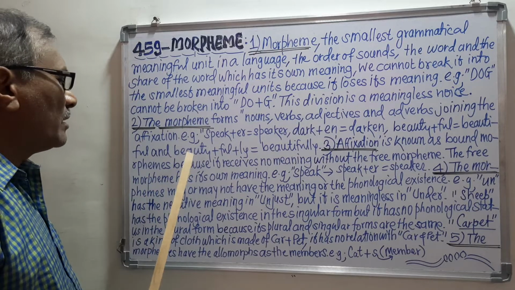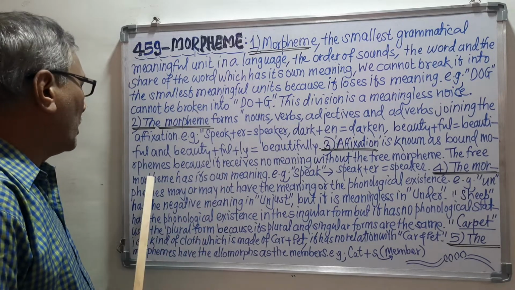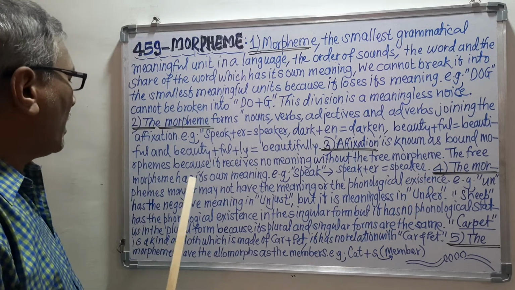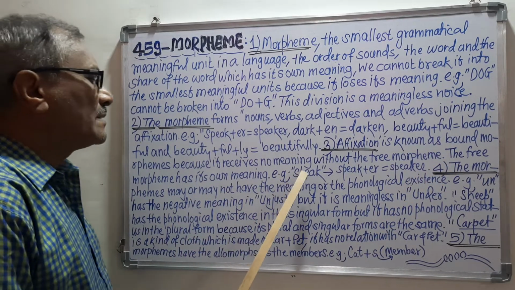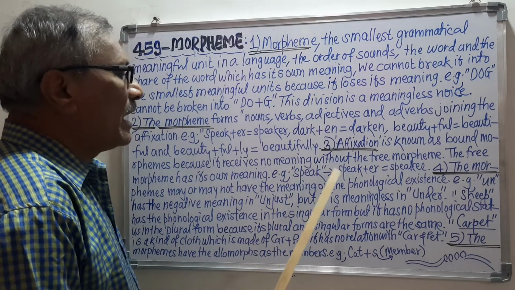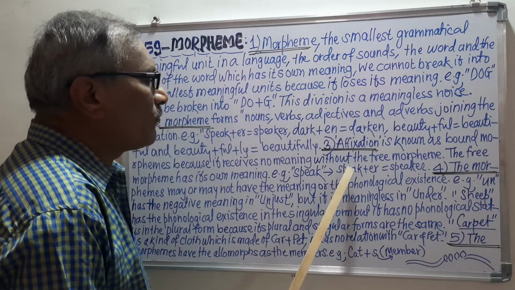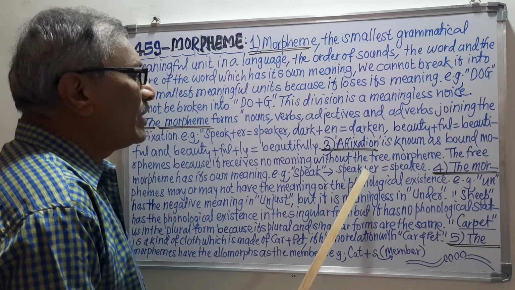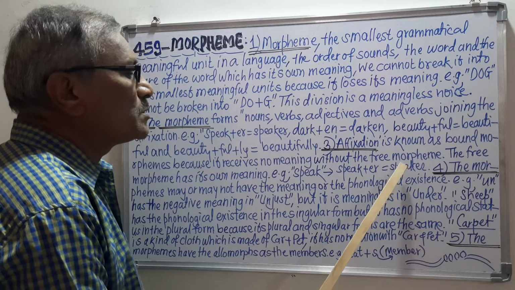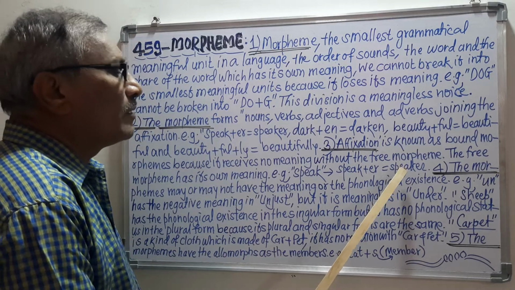When we read them, we know about their meaning, and that's why the free morpheme has its own meaning. For example, speak. This speak has the meaning, and it is the free morpheme. That's why we have added er here, and then a new word, speaker, has been created by us.